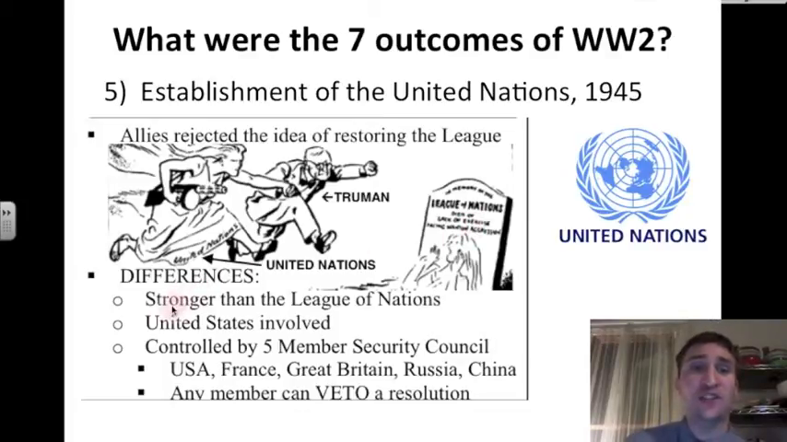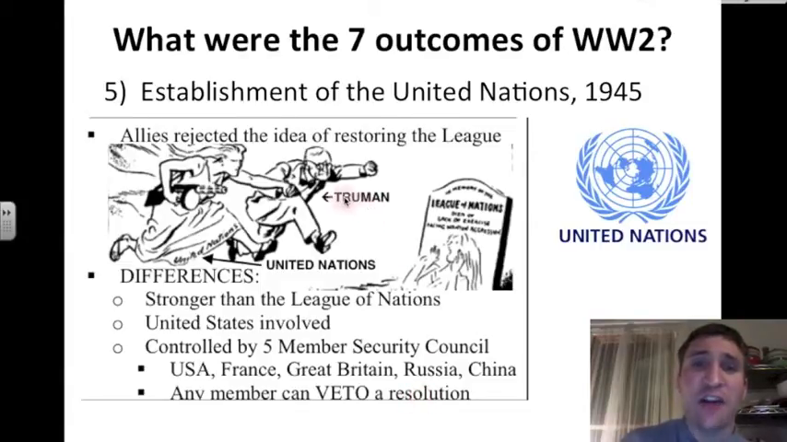Well, the United Nations was stronger than the League of Nations. The US was involved and agreed to be a member here. And the United Nations was controlled by a 5-member Security Council: the US, France, Great Britain, Russia, and China. And any member of the United Nations could veto a resolution. So the members had more say.